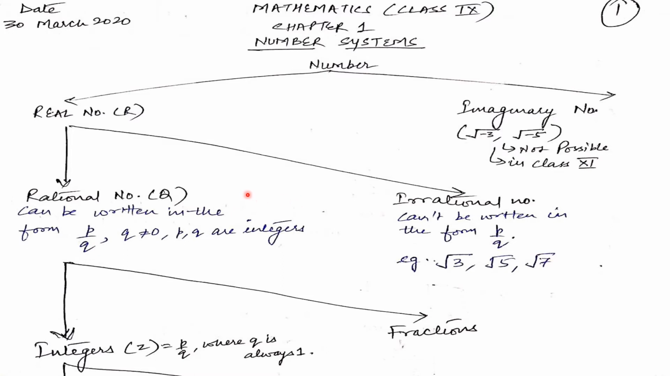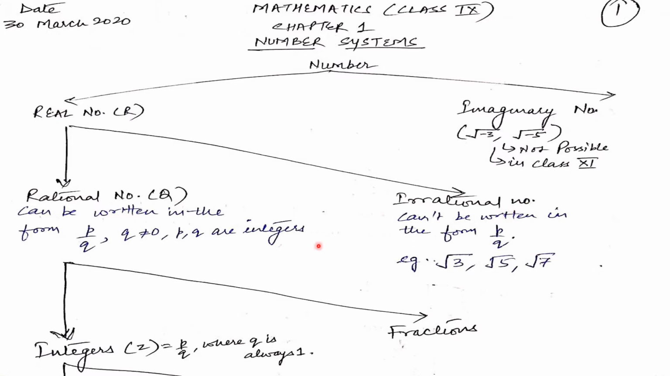Similarly, irrational numbers are the numbers that cannot be written in the form p upon q. Examples are under root 3, under root 5 and under root 7. This under root 3 is different from under root minus 3, which is imaginary. This is only under root 3. So you can't write under root 3 in the form p upon q, hence it is known as an irrational number.